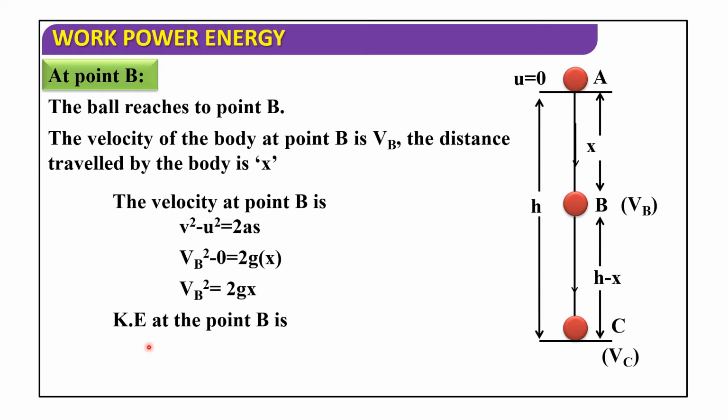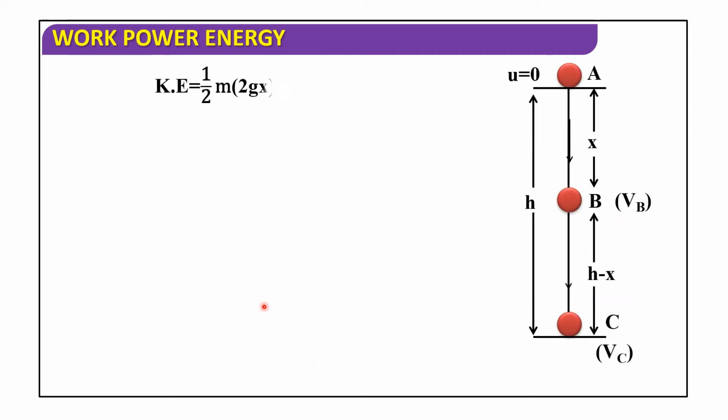So the kinetic energy at point B is half m Vb square. Substituting the Vb square value, we get half m into 2gx. The 2s cancel, giving mgx. So at point B, kinetic energy is equal to mgx.